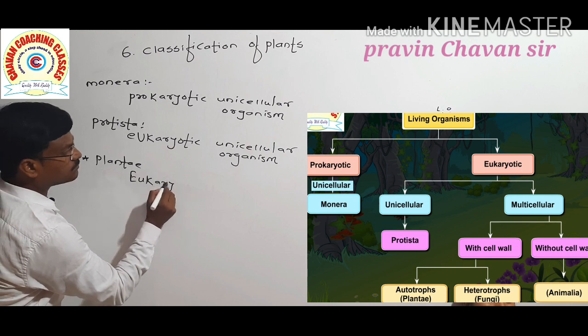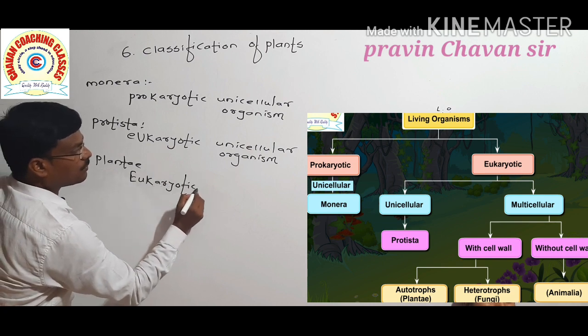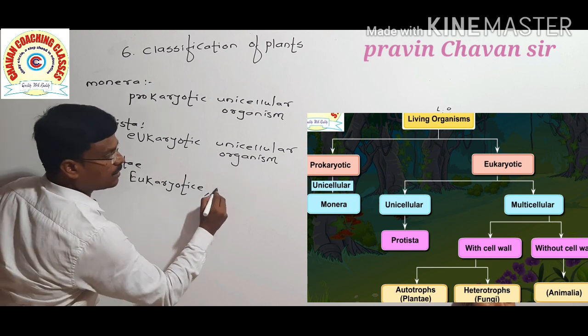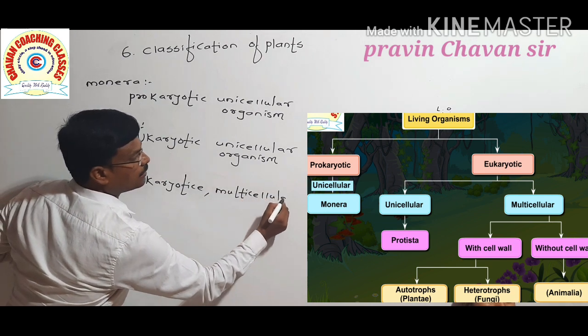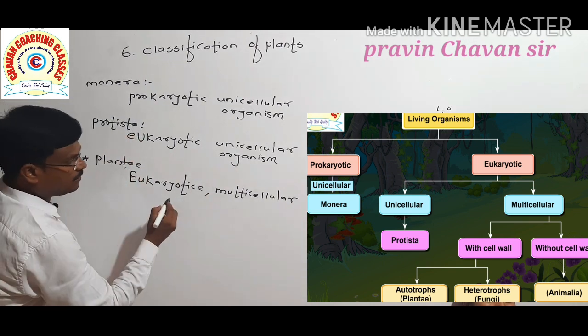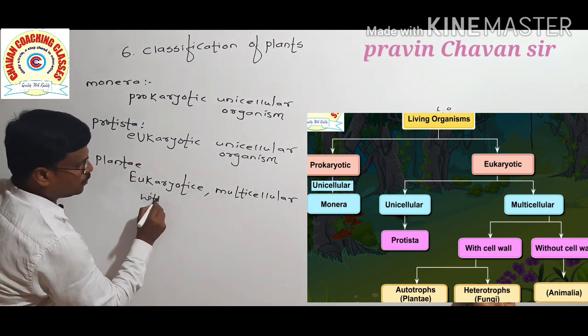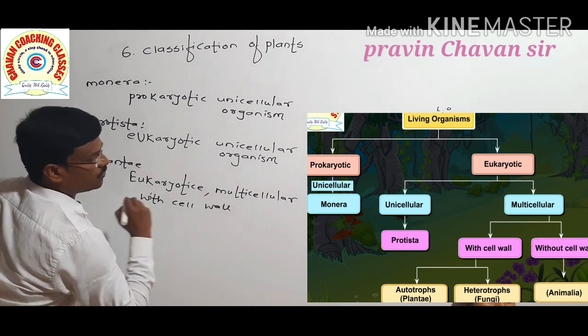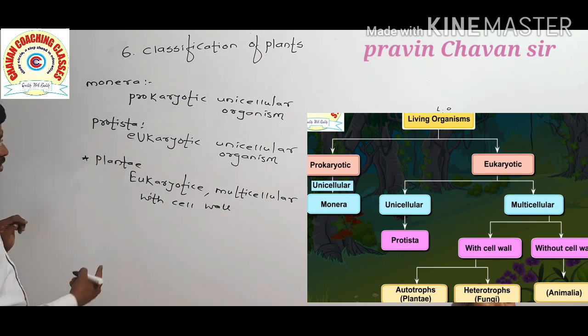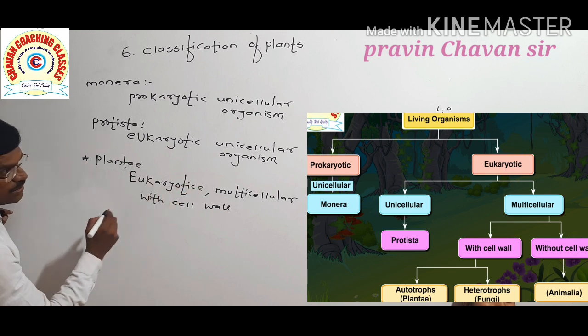Eukaryotic, multicellular, with cell wall.